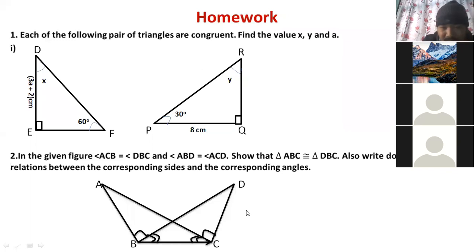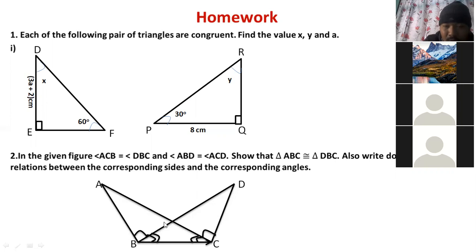Are you clear about this question, children, now? Yes, sir. Sir, remaining sides also we have to write, no? Just B equals to C also. Can you tell what is the corresponding side of AC? AC, it will be BD. Very good, BD.